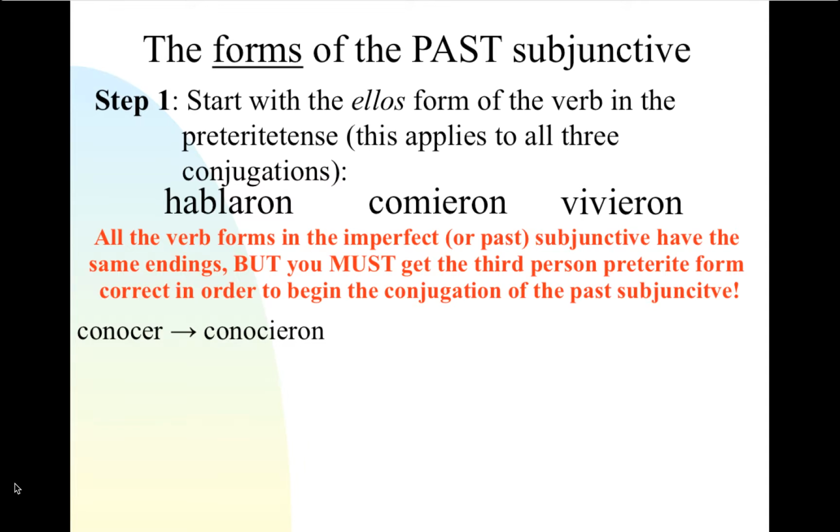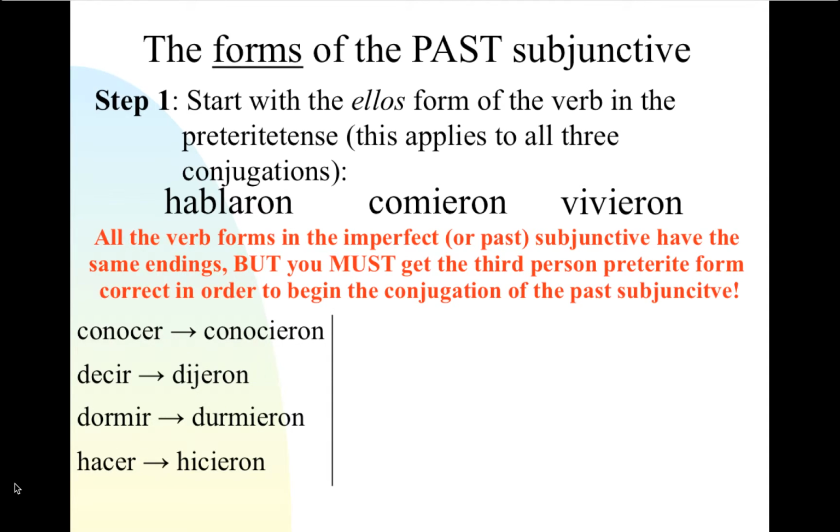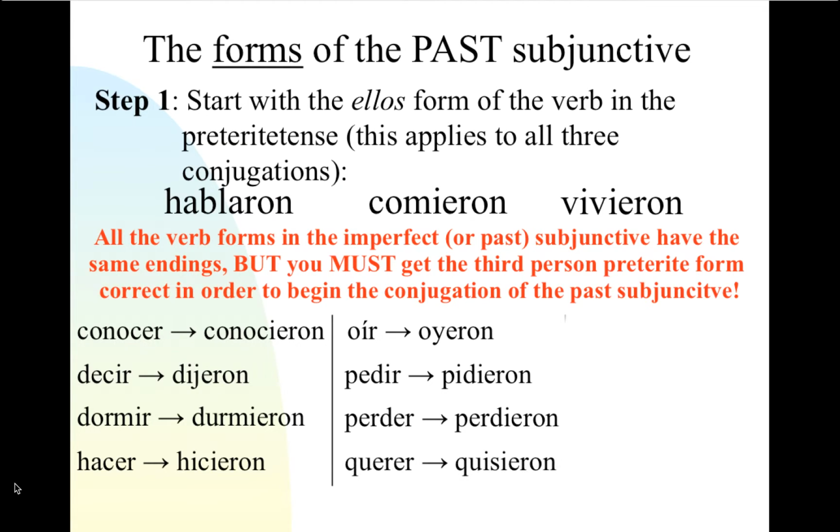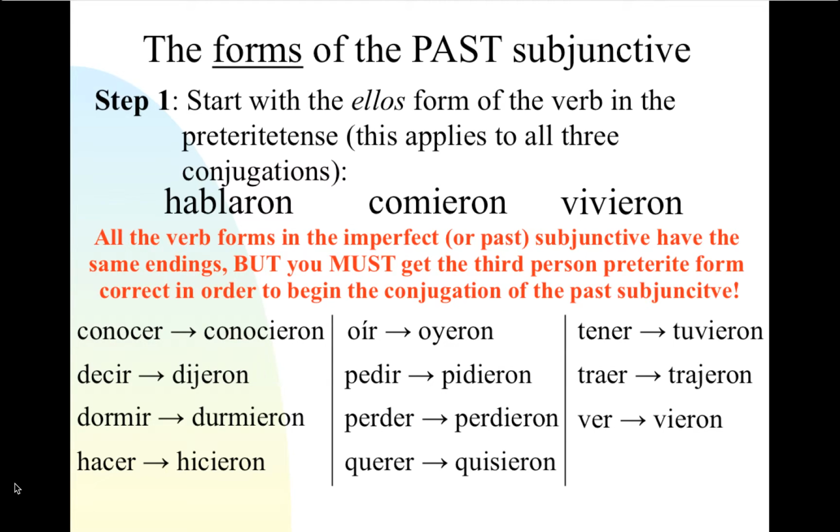Conocer is conocieron. Decir, dijeron. Dormir, durmieron. Hacer, hicieron. Oír, oyeron. Pedir, pidieron. Perder, perdieron. Querer, quisieron. Tener, tuvieron. Traer, trajeron, ver, vieron, venir, vinieron. We use the same examples as we did before with the present tense. This is what you would be using to form the past tense subjunctive, the third person plural preterite indicative forms.